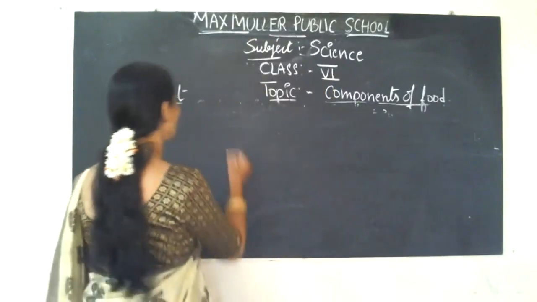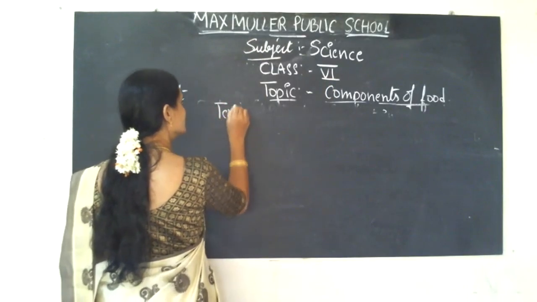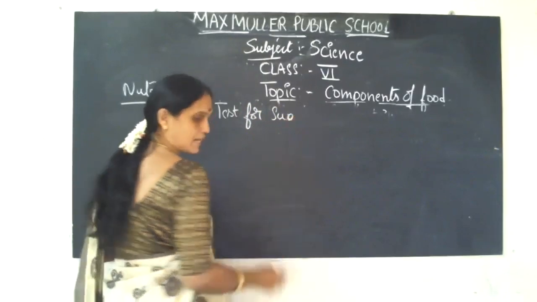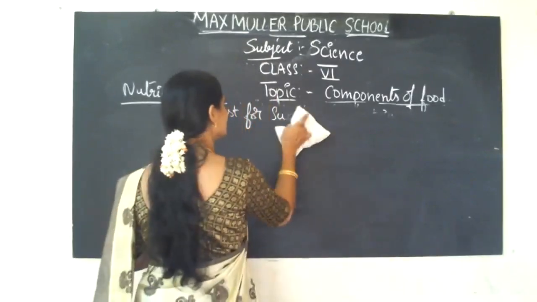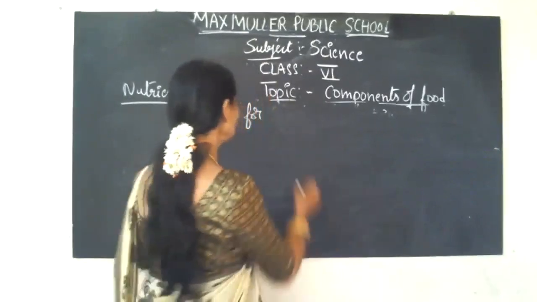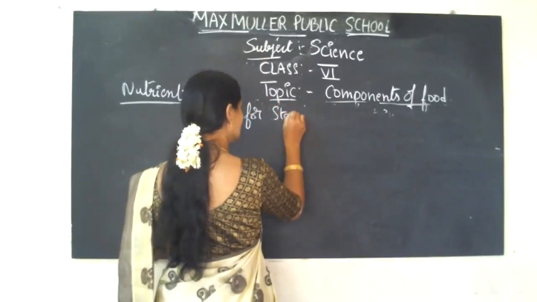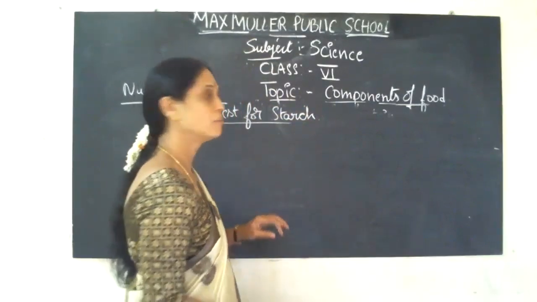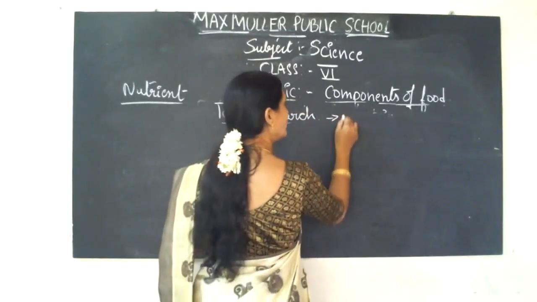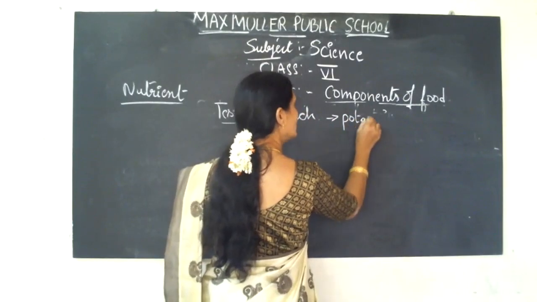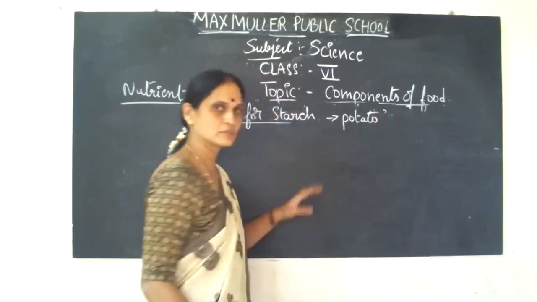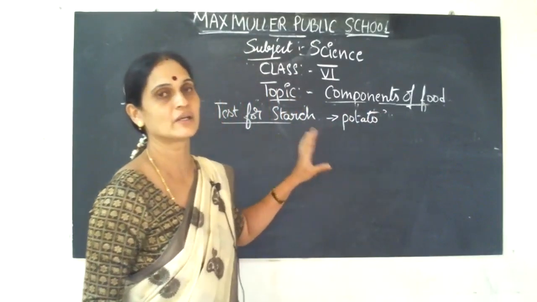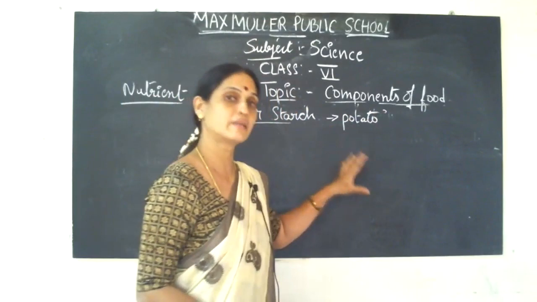There is a test for sugar. Sorry, starch. First, we'll go with the starch. Now, just now I gave an example. Potato, a vegetable, has more starch. Now, how do we know, when we take the potato, whether it has got starch content or not?